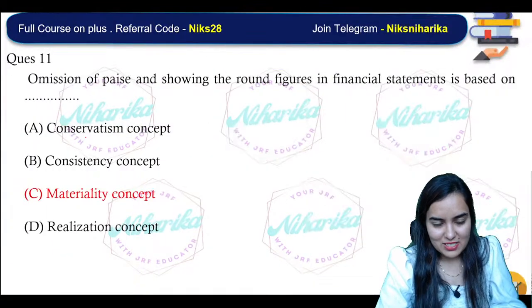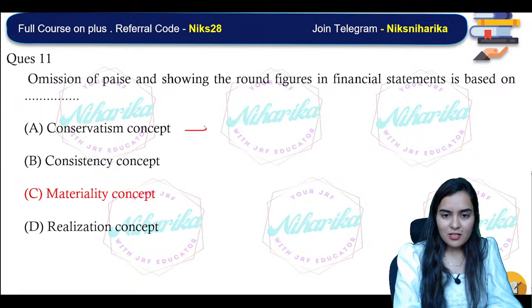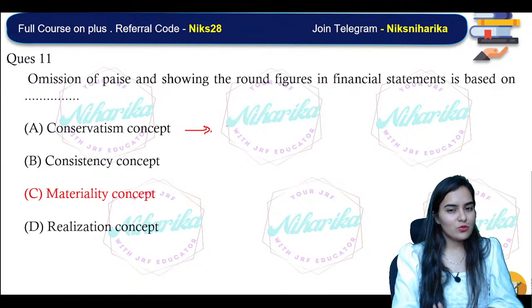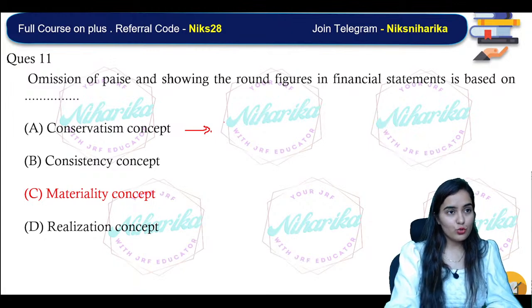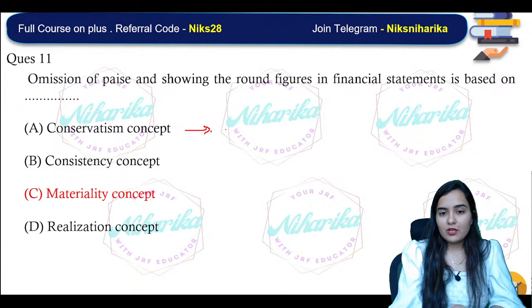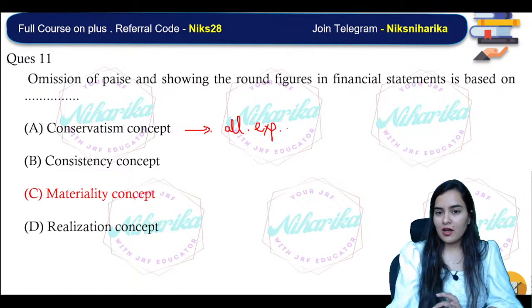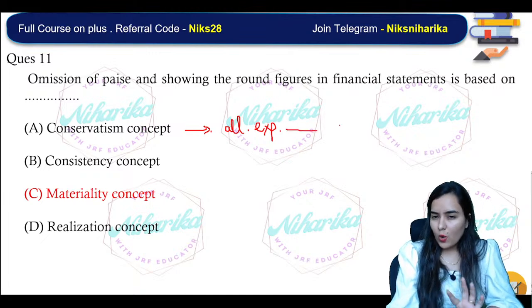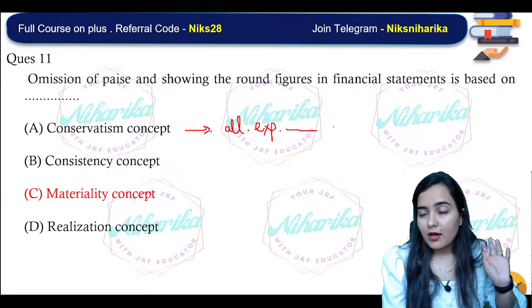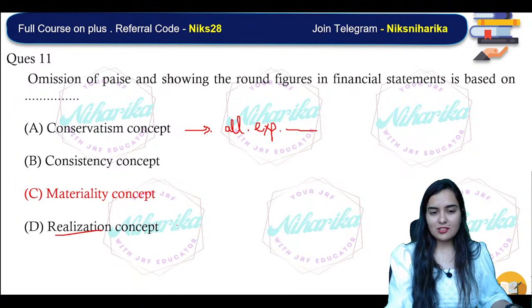Well, option C is the correct answer, materiality. I hope you remember what conservatism is. Conservatism means we are not showing too much profit or revenue until it is realized. We are not showing it, but we are quoting all the expenses, whether they are done or yet to be done, but we are not quoting all the revenues until we are certain that revenue will be there. Realization concept, again, is related to revenue.